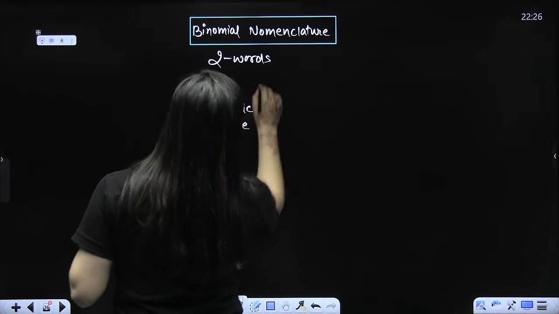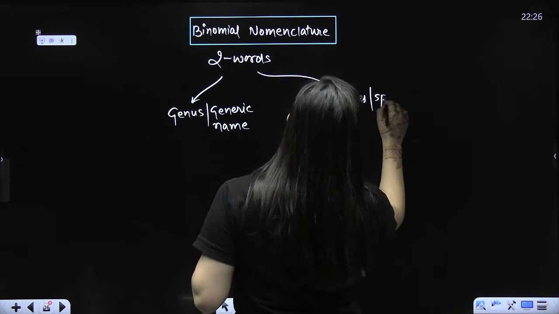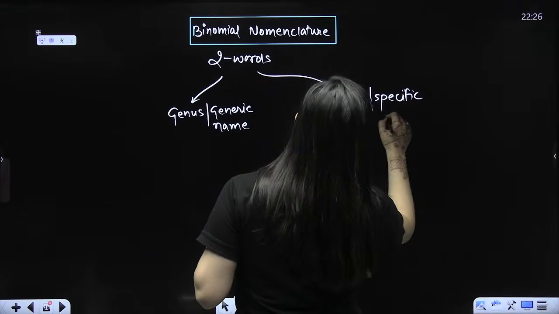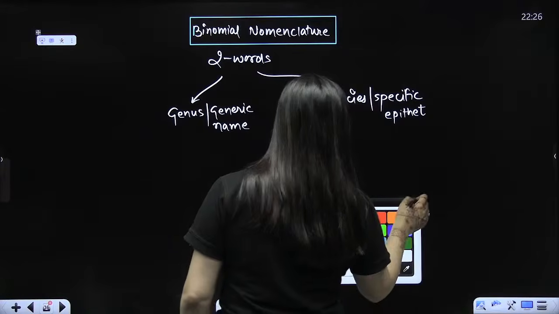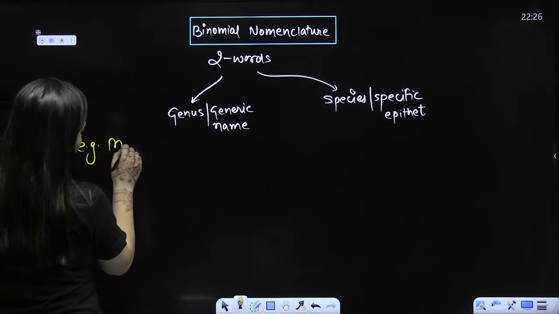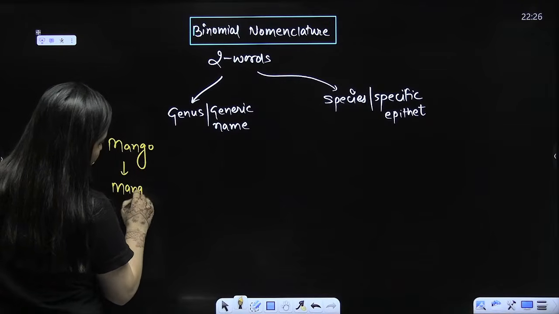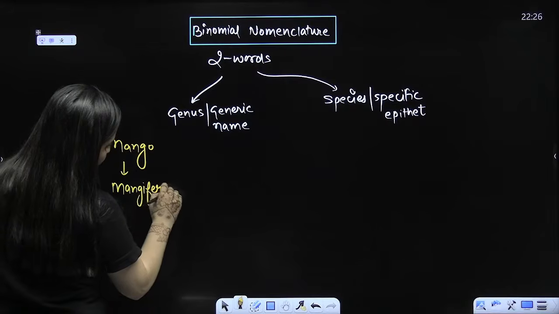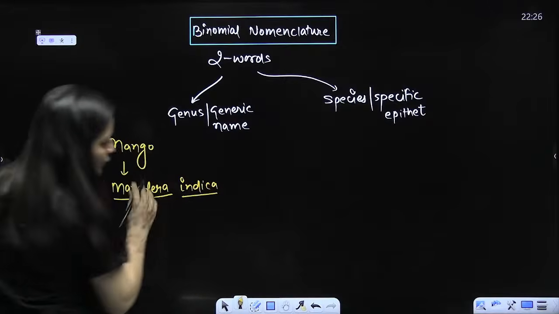And second is the species name, which is basically the specific epithet. Am I clear? I will give you an example. Take mango. The scientific name of mango is Mangifera indica. That's what you need to understand.